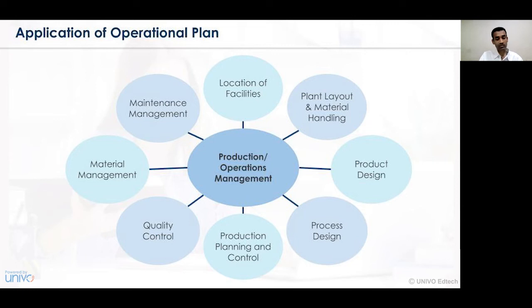And lastly, maintenance management. Maintenance management deals with the job flow or flow shop activity, with respect to how maintenance of machinery, maintenance of people, or the job shop activity needs to be undertaken, and how tiny or small activities can be repaired and organized. So in this way, the production or operations management activity is related to operational planning, and the operational planning activity is always based on the 8 components or factors that can be implemented in a certain organization, and hence there can be an effective implementation of a business organization and a profit making situation for the business concern.